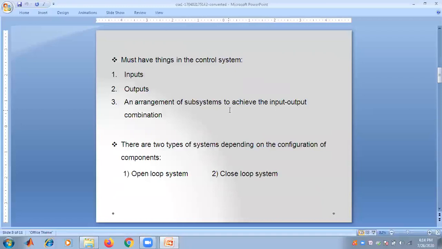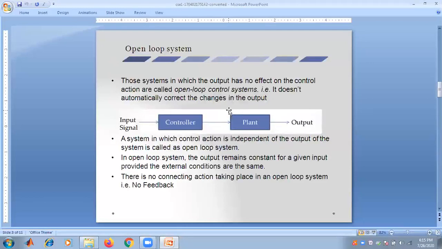We have already seen that, depending on the configuration of the components, there are two types of system: one is called the open loop system and another is called the closed loop system.